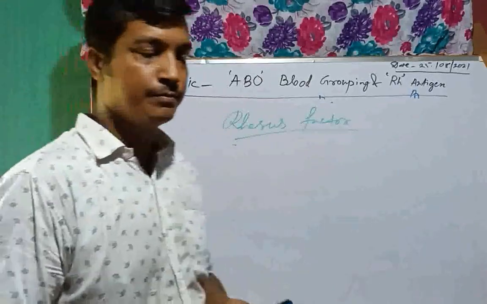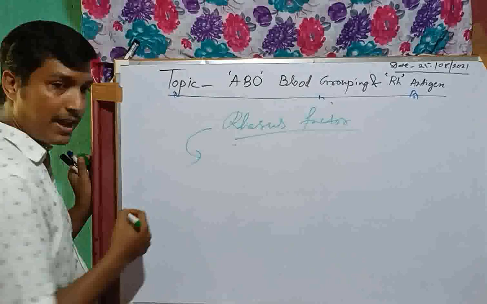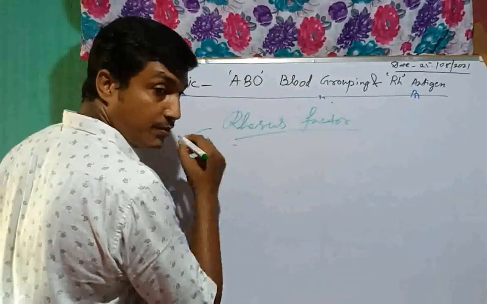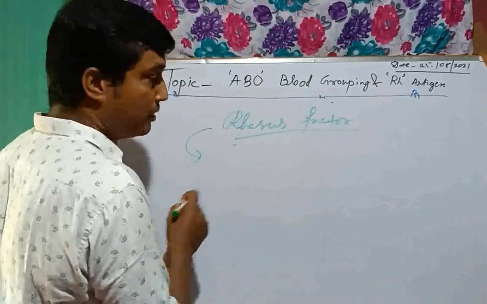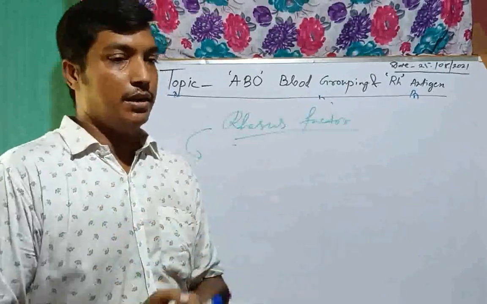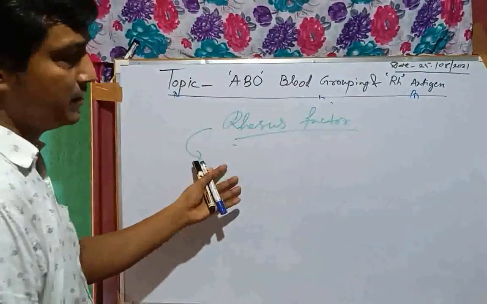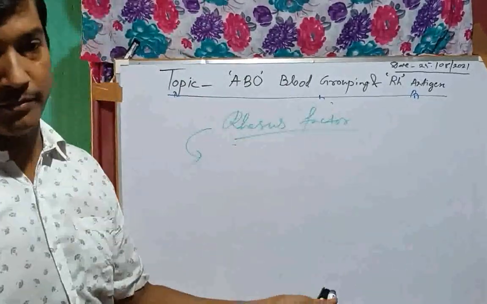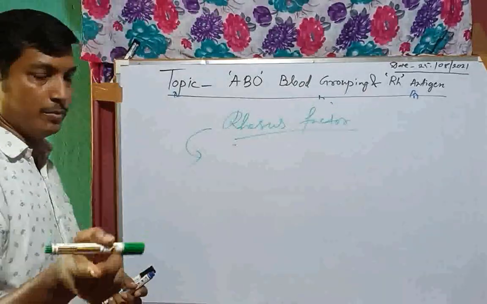What is Rhesus factor? Rhesus factor is a factor which was first found in the animal Rhesus monkey. Clear? And this Rhesus factor may or may not be present in a human body. In some cases we find the presence of Rh factor, and in some cases there is no presence in the human body.